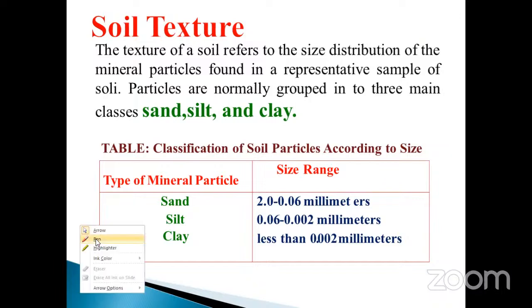Soil structure. The structure of the soils refers to the size distributions of the mineral particles found in representative samples of soil.